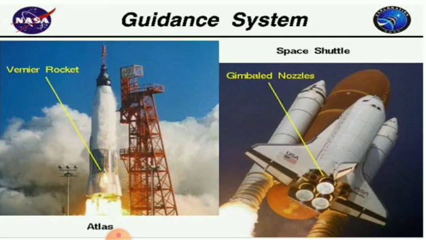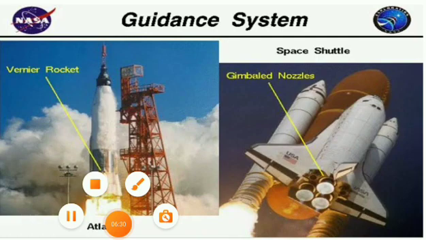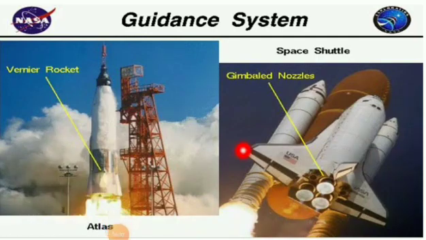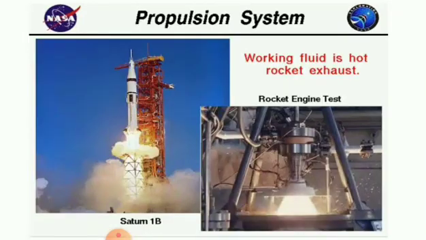So who guides the system? Yes, our scientists. Through computer, radar, communication equipment like that, then only the rocket will move without a man. So who operates that? Our scientists behind this project, right? Next to propulsion system. Propulsion system is nothing but takes up most of the space in a rocket.